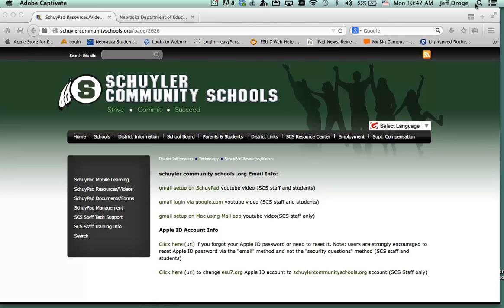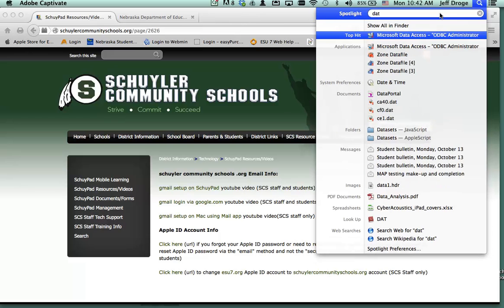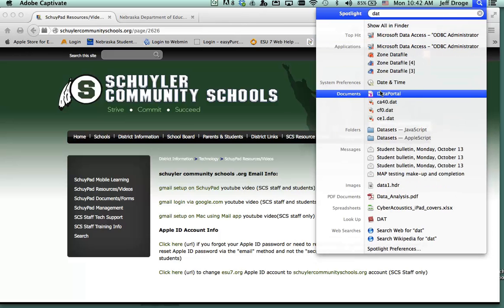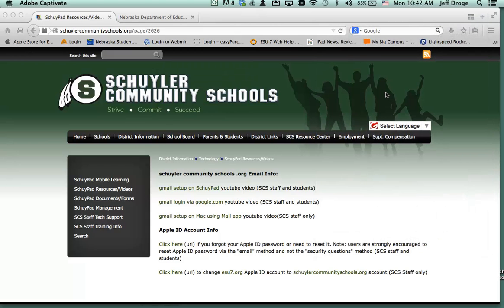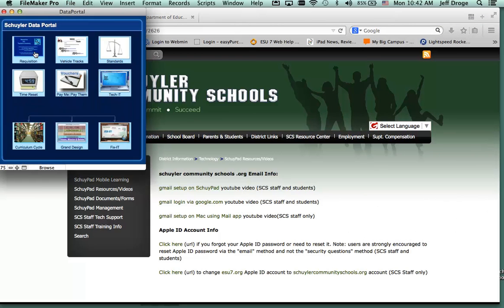If I click up here, it's on your desktop. That file's on your desktop. If your desktop is messy like mine with several other files, sometimes it's hard to find it. You can go up here to the spotlight and type in search for the file you're looking for, and here it is right here, the data portal. And if I go ahead and select that, the dashboard pops up, and here's the quick dashboard and all the modules that you have available in FileMaker Pro. And here's the one I'm referring to, Tech-iT.